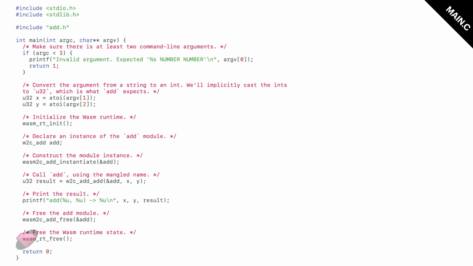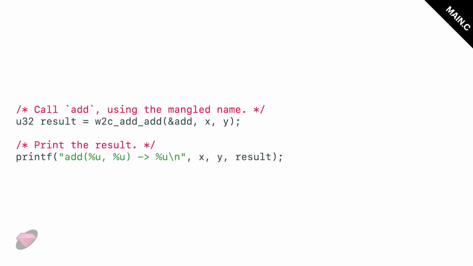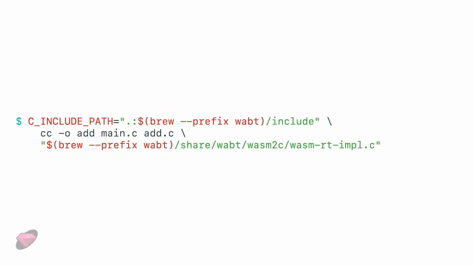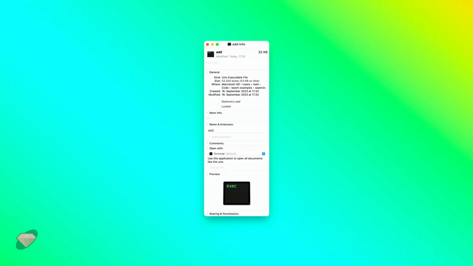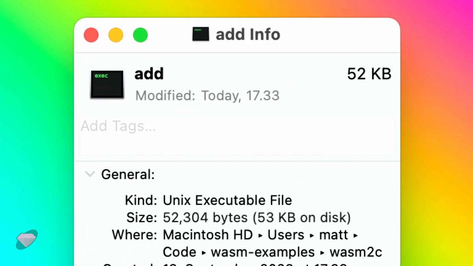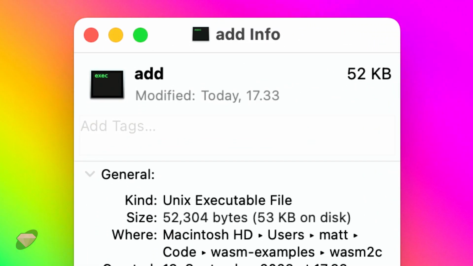Oh, and we also have to write some glue code to use that function. So we need to set up the interpreter and do some cleanup afterwards. But the main part is there where we call the function and we get a result printed. And if we compile that, and also the WebAssembly implementation file is included, we get a binary where we can, once again, add integers together. But yeah, like I said, it's not the most efficient file. It's a 52 kilobyte binary that adds 2 numbers.